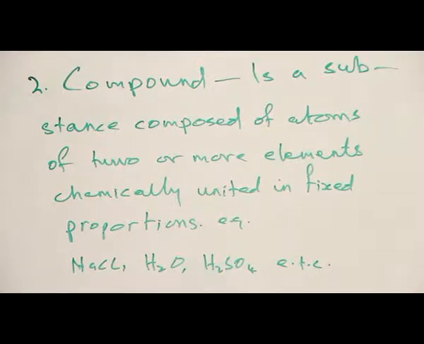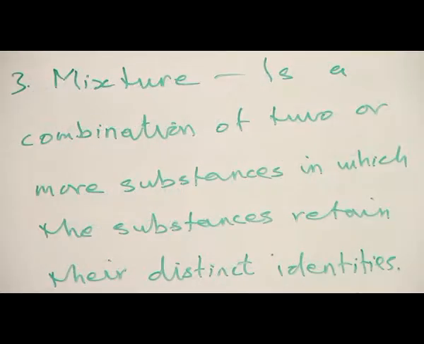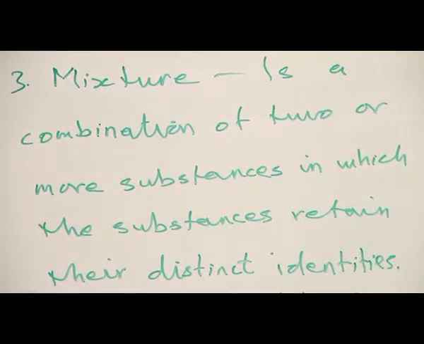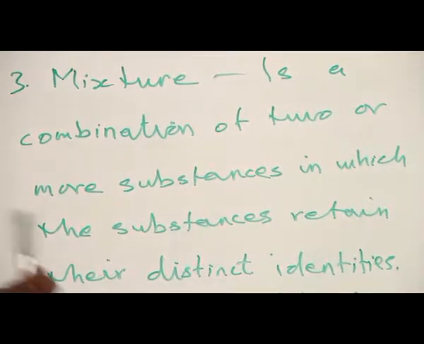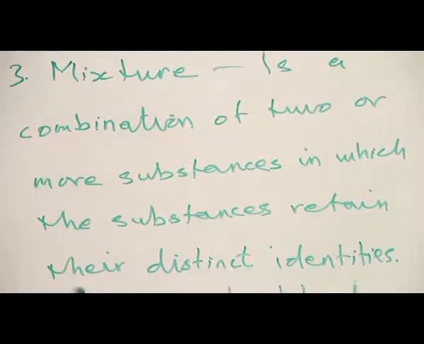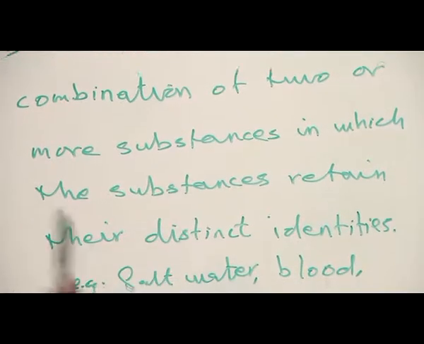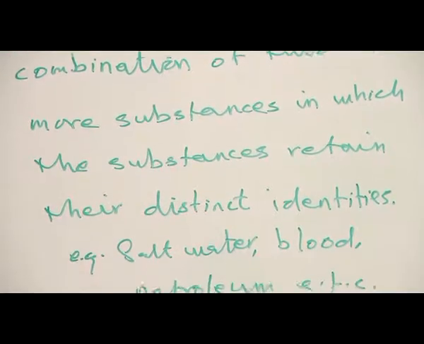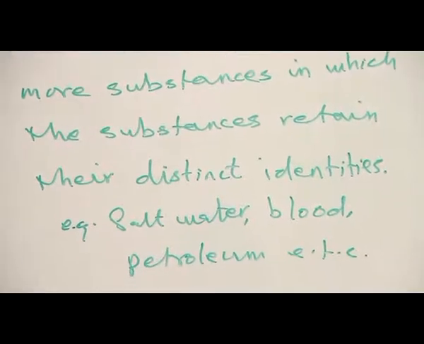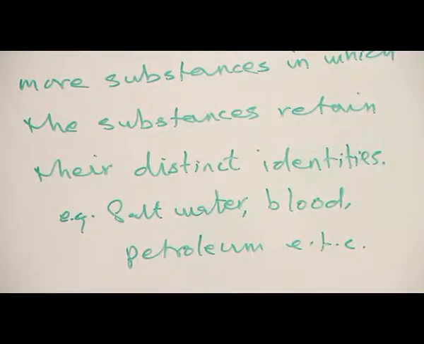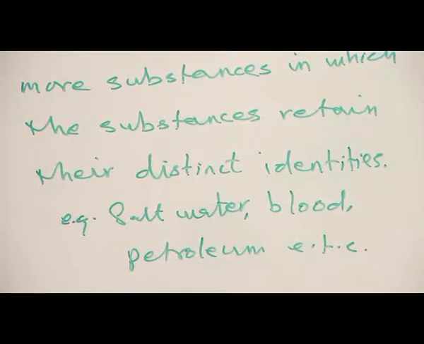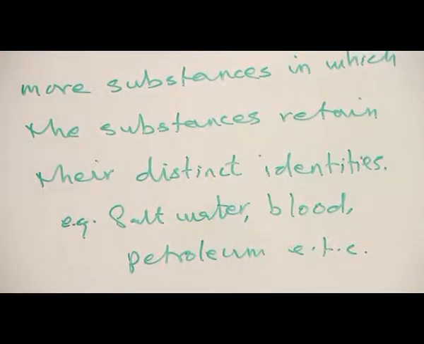These are examples of compounds. Mixture. A mixture is a combination of two or more substances in which each substance retains their distinct identities. Now, examples of some mixtures are salt water, blood, petroleum, Sprite, so on and so forth.